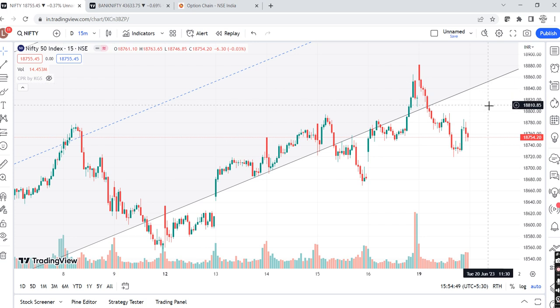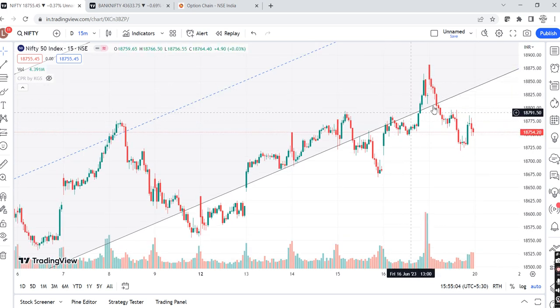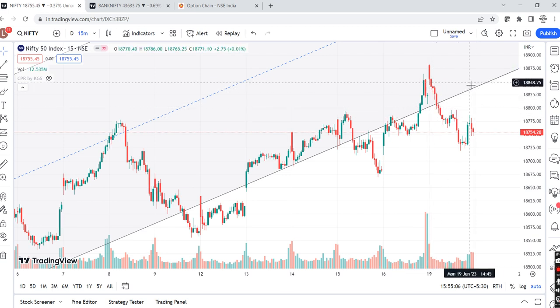Now for gap up, if the gap up is closer to 18,820, 18,850 and the first 15 minutes makes the negative price action, right? If we open gap up and the first 15 minutes makes the negative price action around this parallel line, whenever it has opened gap up and started with a negative price action, then the high of the candle would be considered as an SL and we may go for a shorting opportunity till the previous closing, right? Till the previous. This is an intraday possibility, right? So if gap up is happening and negative price action comes, we may go for shorting.